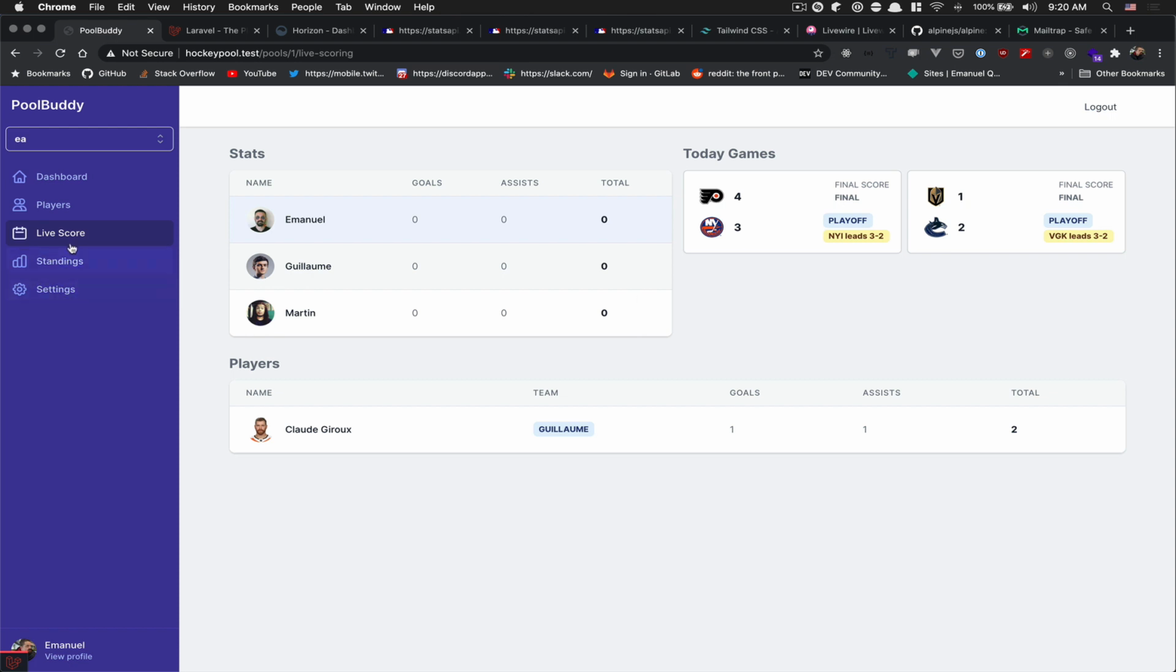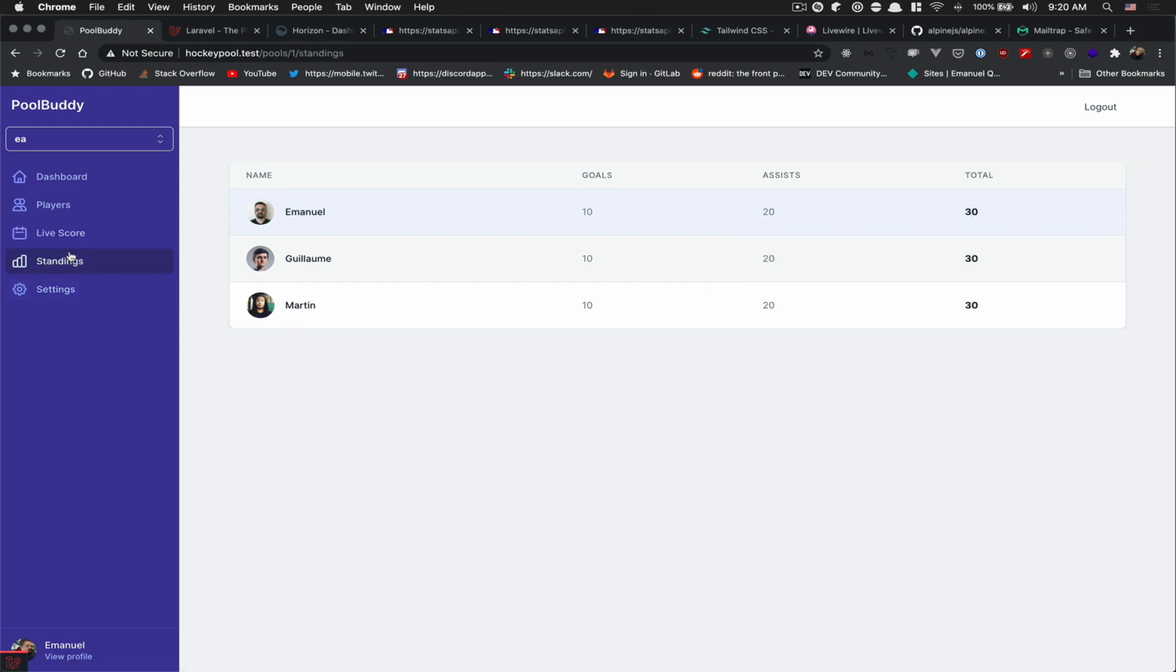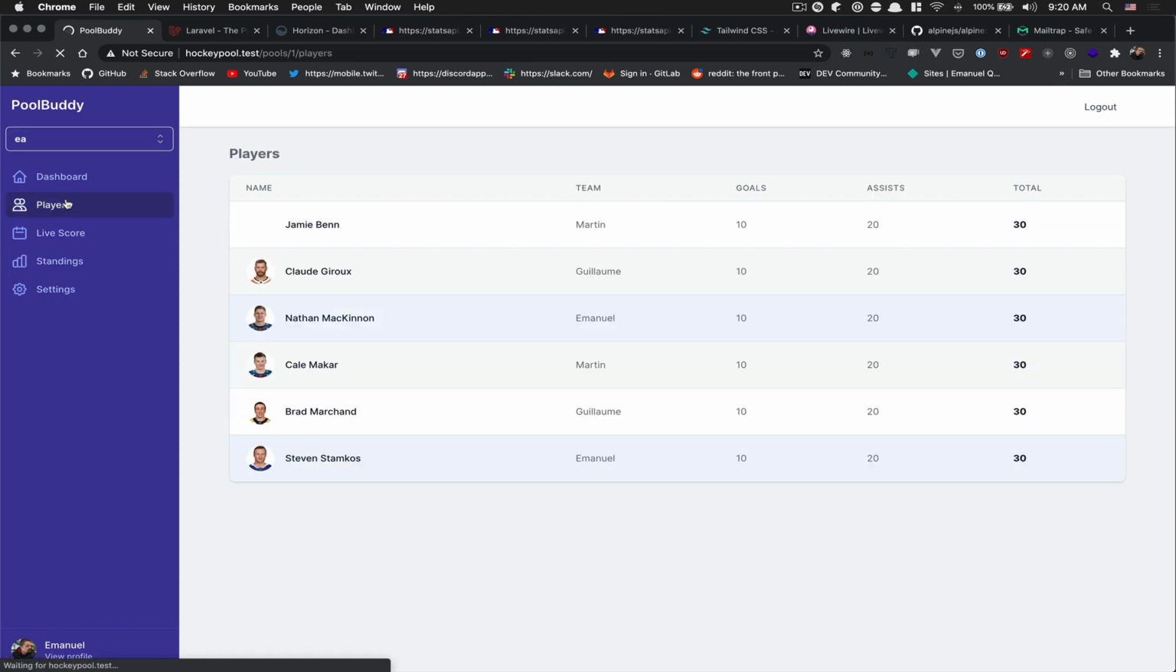After that, the plan is to have the standings. For example, you're gonna see which one in our pool is the best, like the top, etc. And those tables are gonna let you filter and whatever. And the same with the players, you're gonna be able to search and stuff like that.